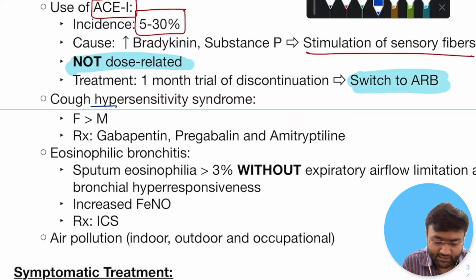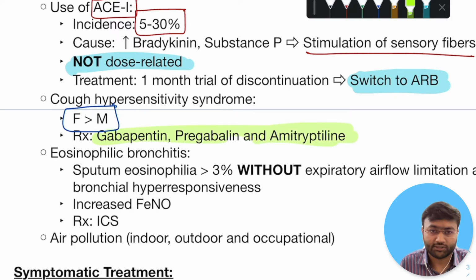Cough hypersensitivity syndrome is a diagnosis of exclusion. It is generally seen in females. The treatment is similar to that of neuropathic pain. Go with gabapentin, pregabalin, and amitriptyline administration.